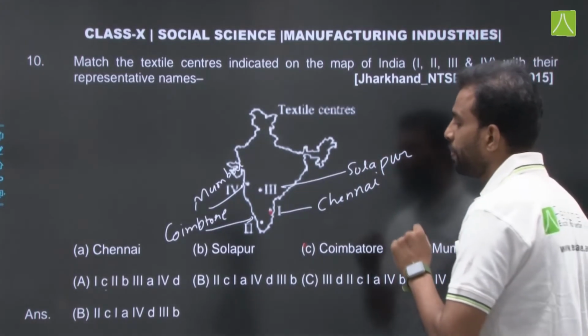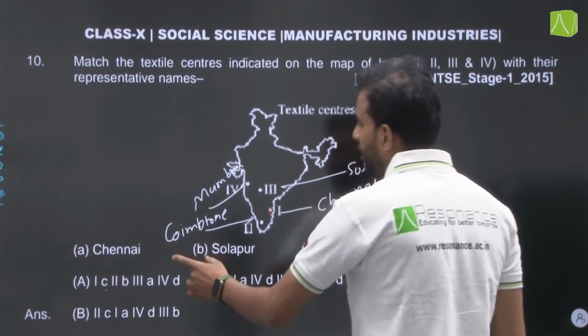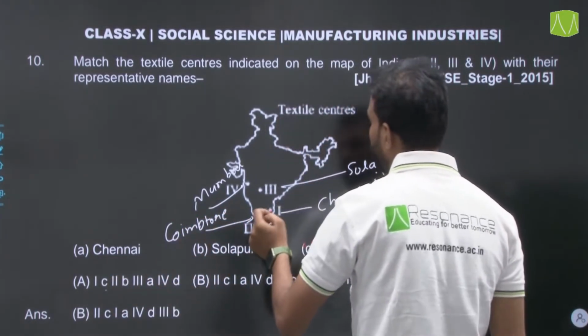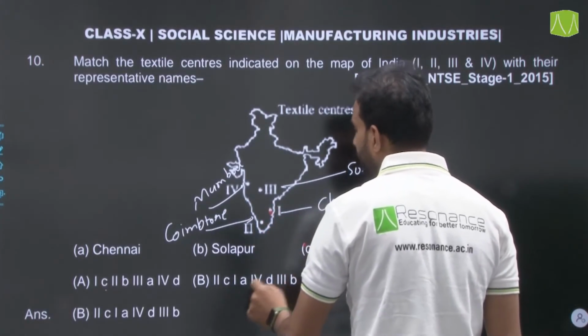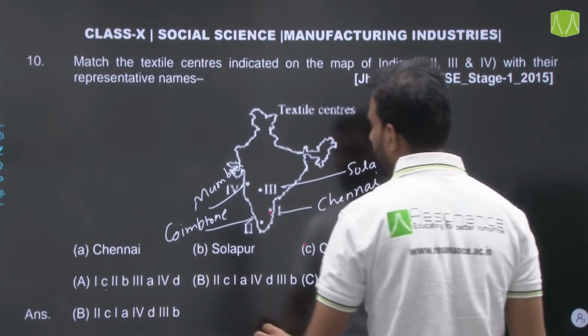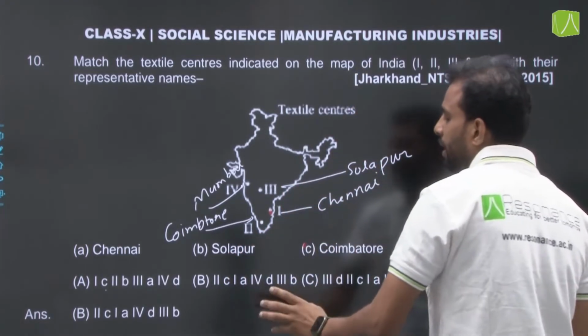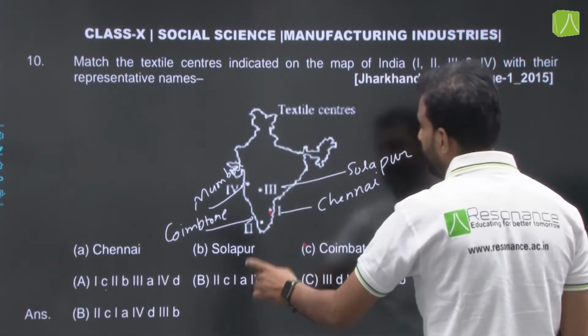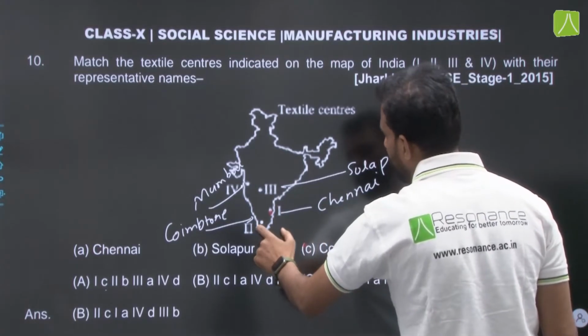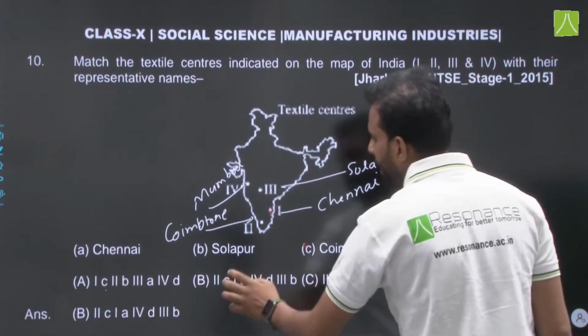So now let's look at the options. Option A says first is C, Coimbatore. Okay. Then second is B, Solapur. No, this is not right. Then option B says second is C, Coimbatore. This is right.